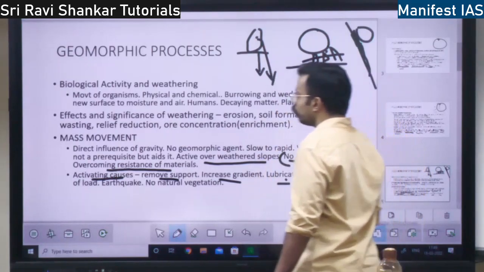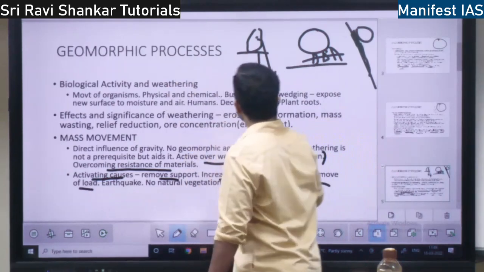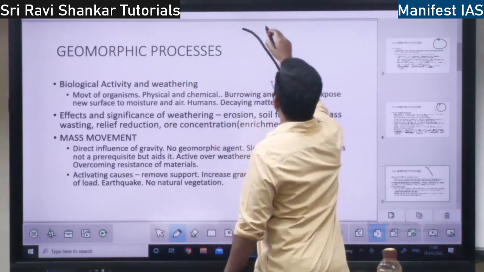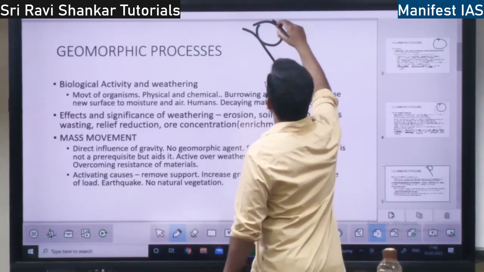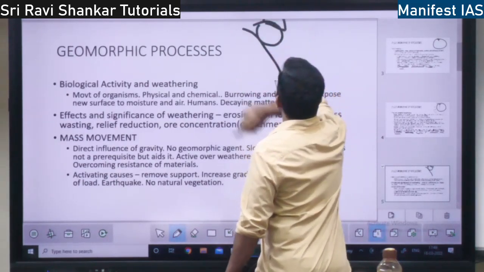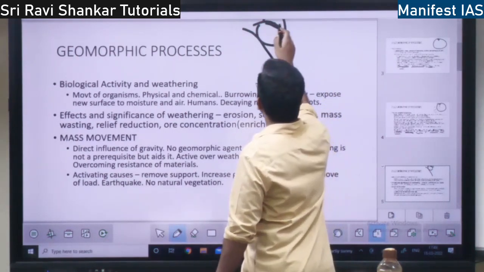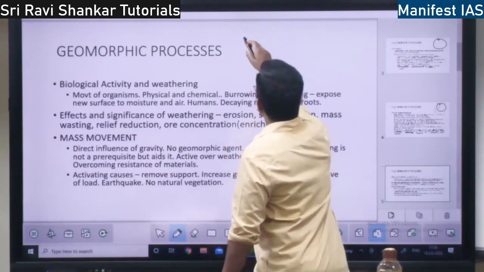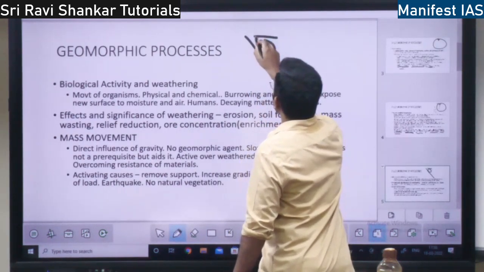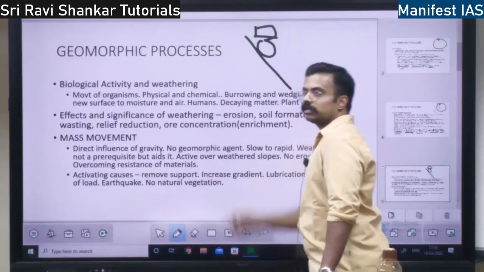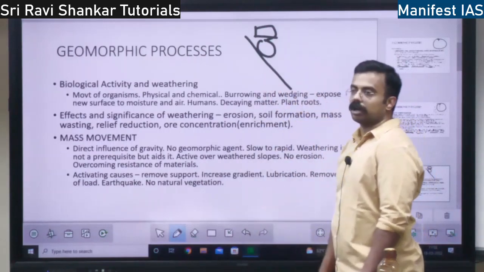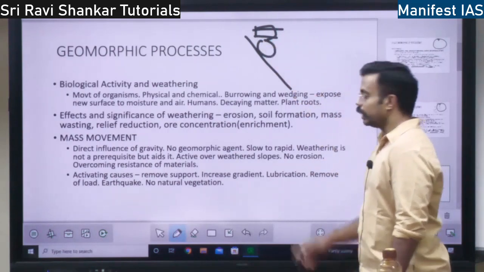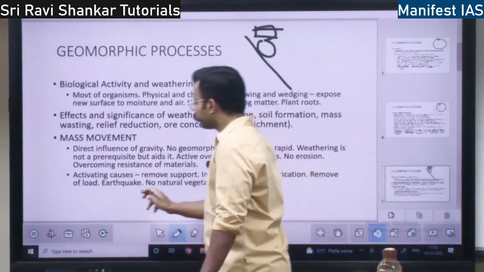Then removal of load. Removal of load means, let's say here there is this material and over this there is one more material, right? Because of this overhead material, this rock is not moving. If you remove this overhead material, this rock will easily slide. So it will lead to mass movement.